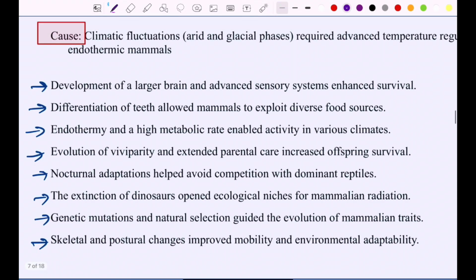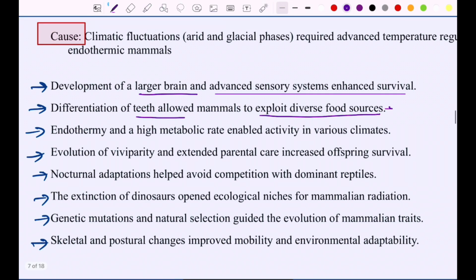The causes of evolution: as there were climatic fluctuations, there was a need for the development of a large brain and advanced sensory systems, which enhanced survival. The differentiation of the teeth allowed the mammals to exploit diverse food sources.